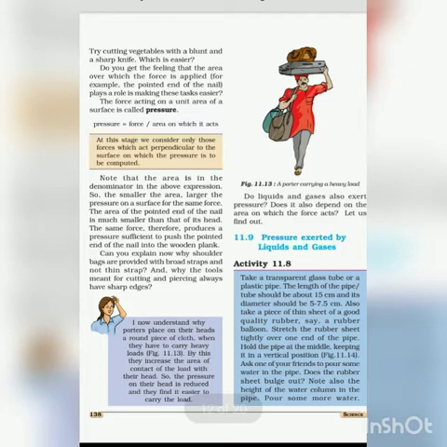Refer to figure 11.12. The area of the pointed end of a nail is much smaller than that of its head. The same force produces sufficient pressure to push the pointed end of the nail into the wooden plank. Similarly, a sharp knife with the same force produces sufficient pressure to cut vegetables and fruits.